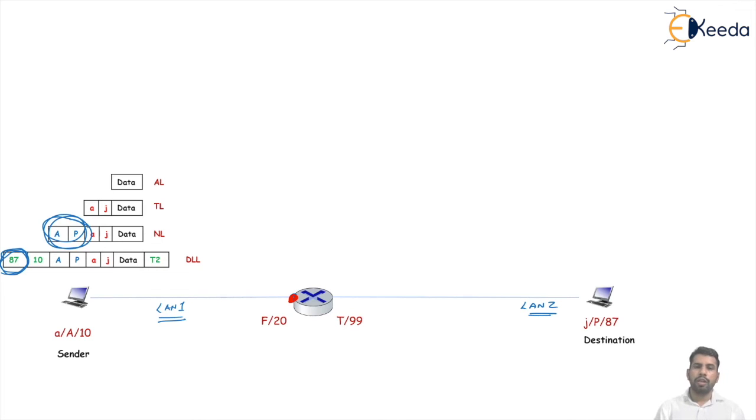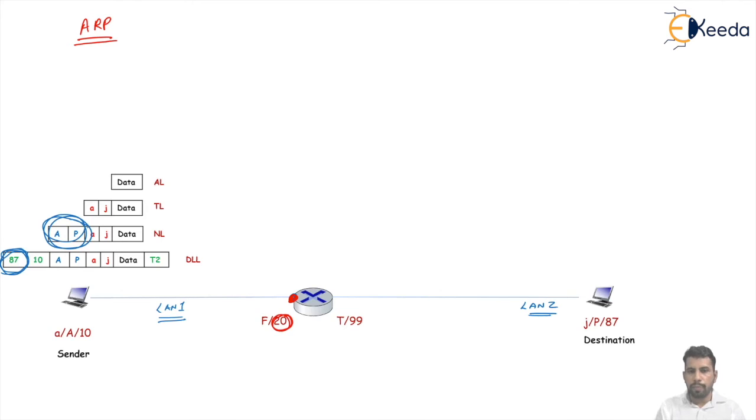So here the ARP protocol comes into the picture. The standard computer runs the ARP protocol and finds the physical address of the router, and that physical address is 20, and passes the packet.